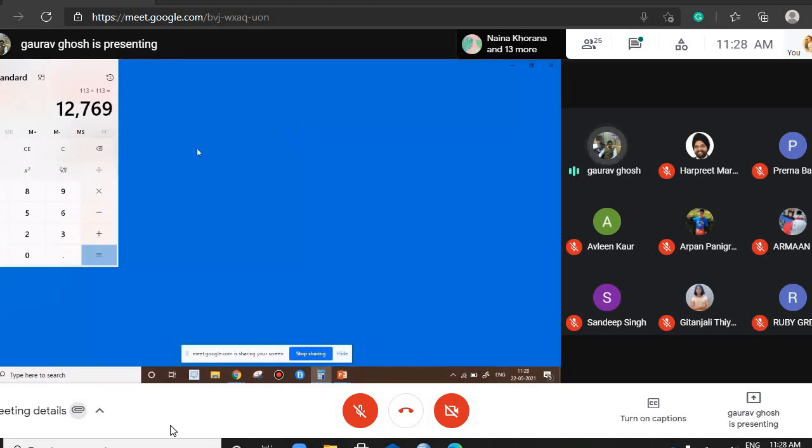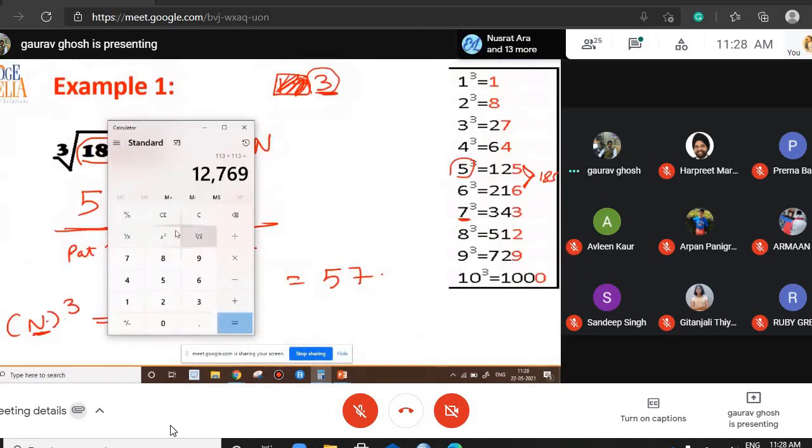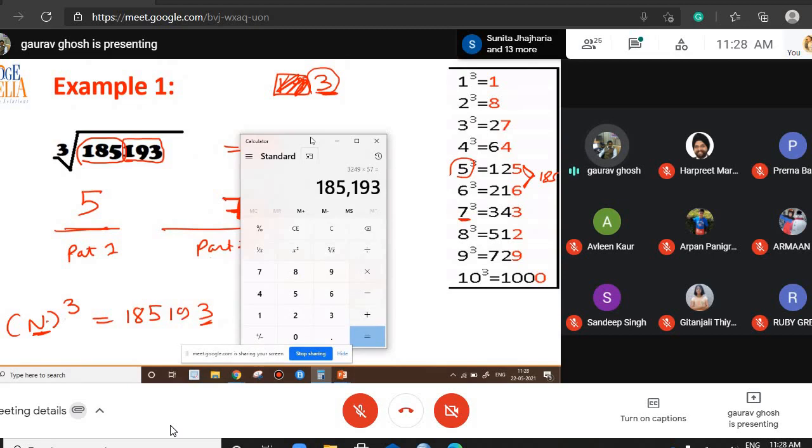Is 57 cube equal to this much or not? 57 into 57 into 57 is equal to 185193. You can see here the answer matches.